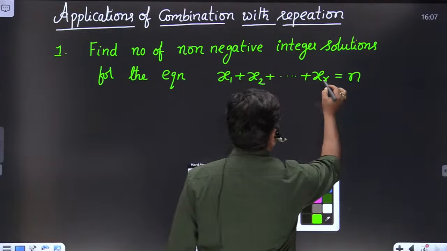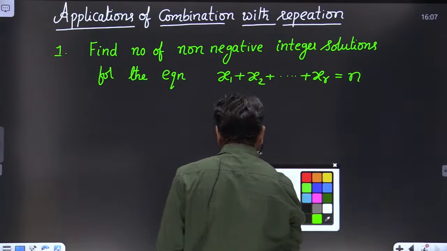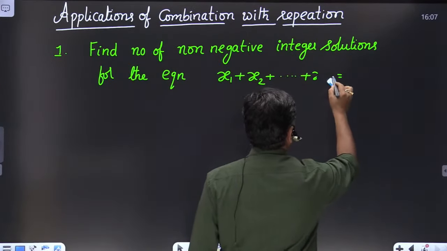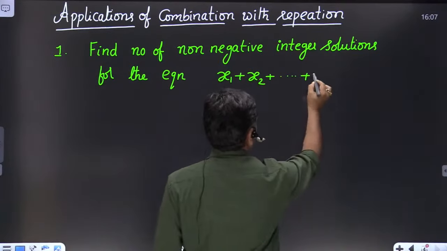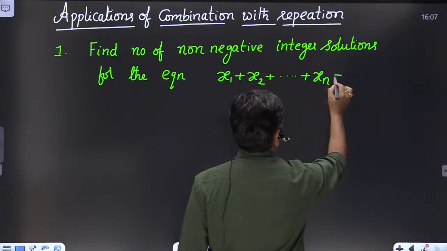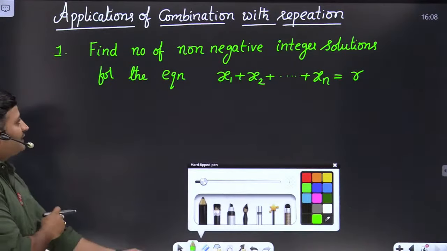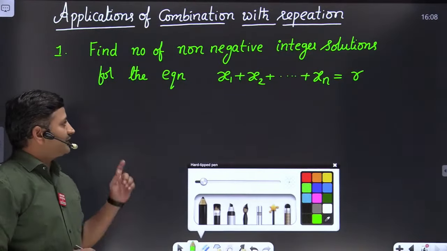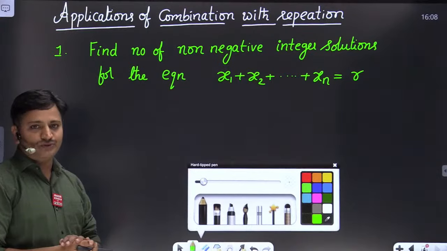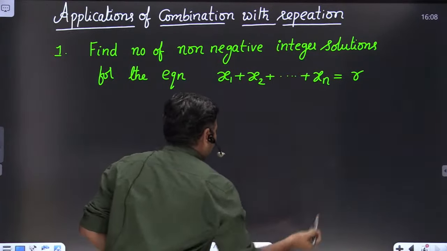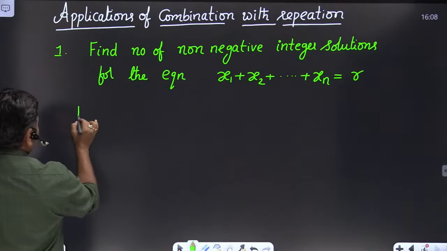For the time being you can take it as xn, friends. Let me take xn equal to r. It is the first application: find the number of non-negative integer solutions for the equation x1 plus x2 plus up to so on xn is equal to r. So you can find problems like this, friends.